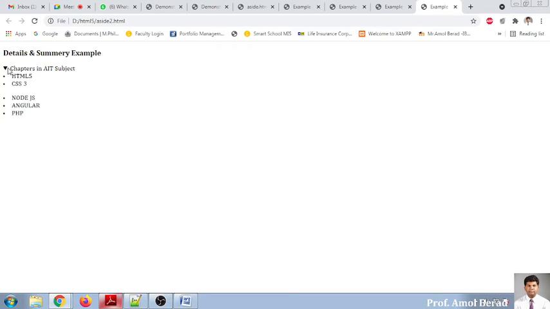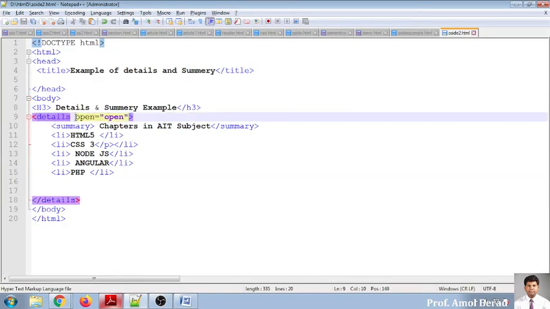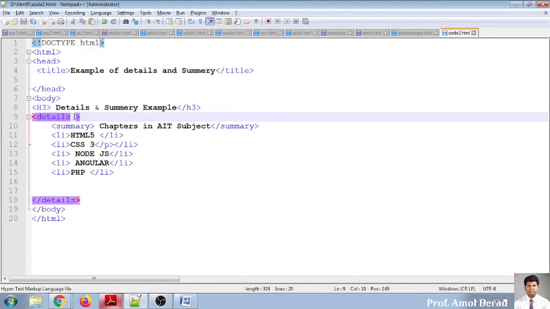So it's open. And when I don't write anything into details and I just refresh it, it is hidden in front of the user. So when I click over here, the details will be available. Okay. So by default, open is not working. But when you want to make everything visible as soon as the user gets connected, if I am refreshing it, it will be like this in front of me.